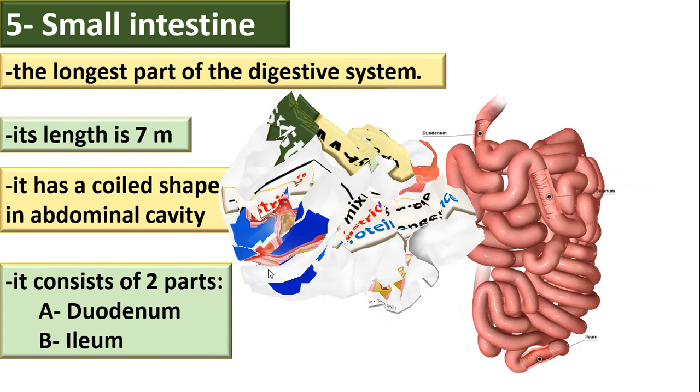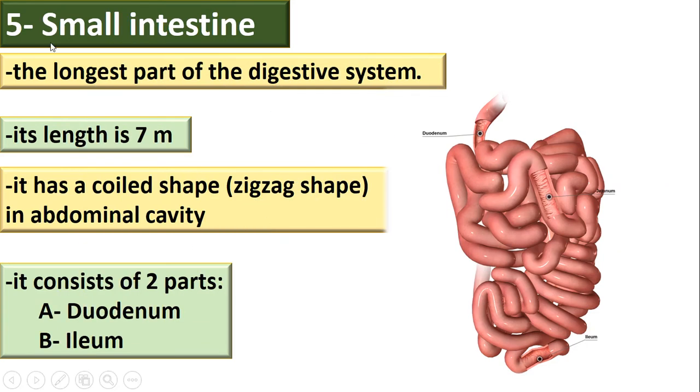And now let's go to the small intestine. The food now enters the small intestine. The small intestine is the largest, or the longest, part in the digestive system. The length of the small intestine is 7 meters. Okay, how can 7 meters fit inside our body? It has a coil or zigzag shape, so it is curved inside our tummy, or our abdominal cavity. The small intestine consists of 2 parts, the duodenum and the ileum.